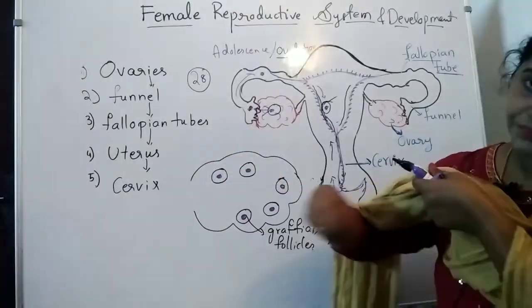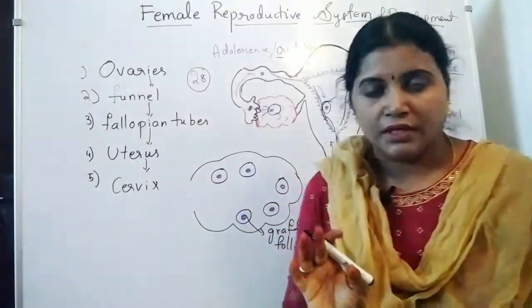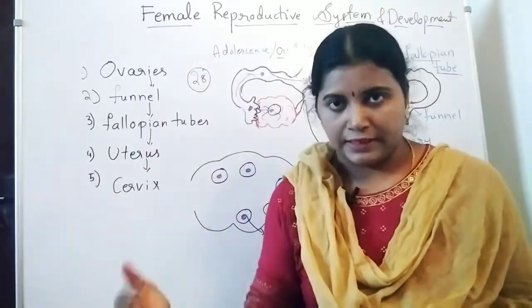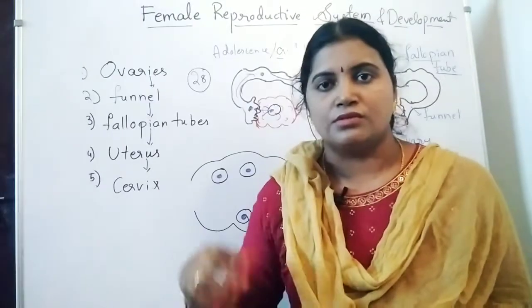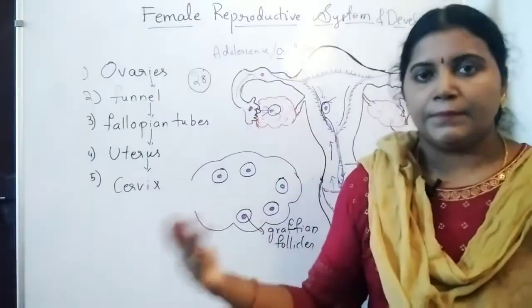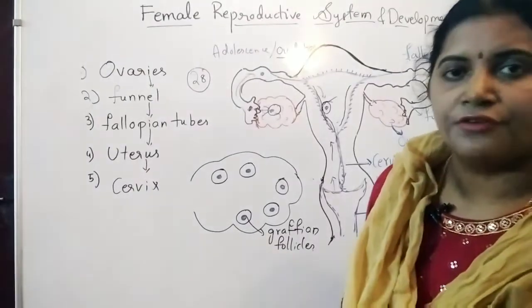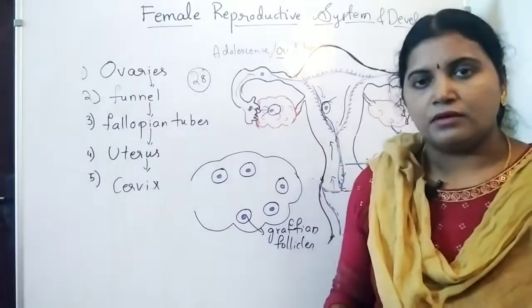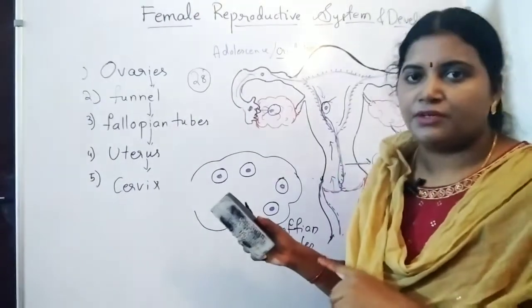Now we are going to the developmental stage. Now we are thinking that fertilization happened. After fertilization, the zygote is formed, and that zygote is going to undergo the developmental stages. Mainly, what are the chief membranes which are formed around the embryo, and how childbirth also takes place, everything we are going to see next.